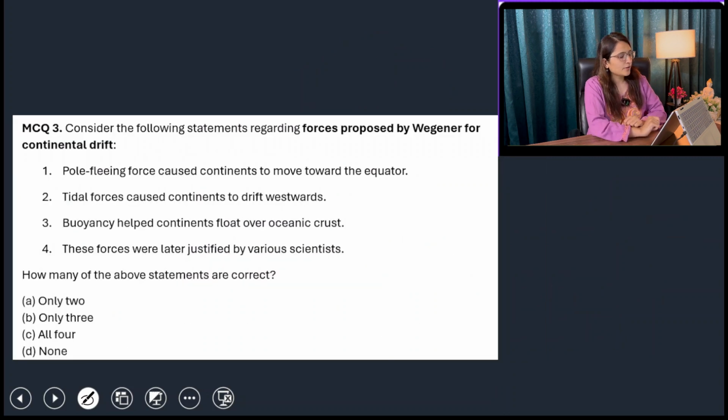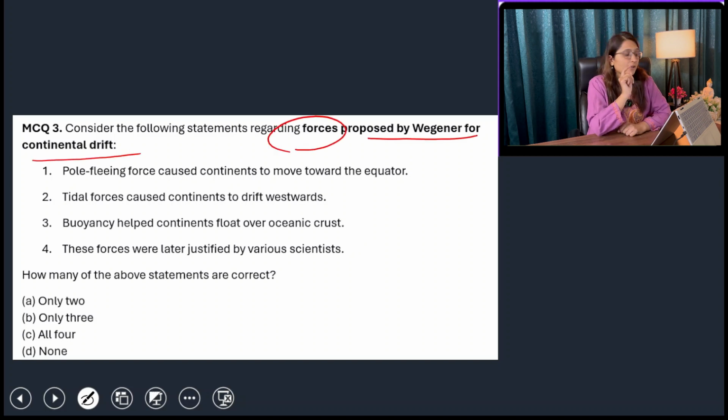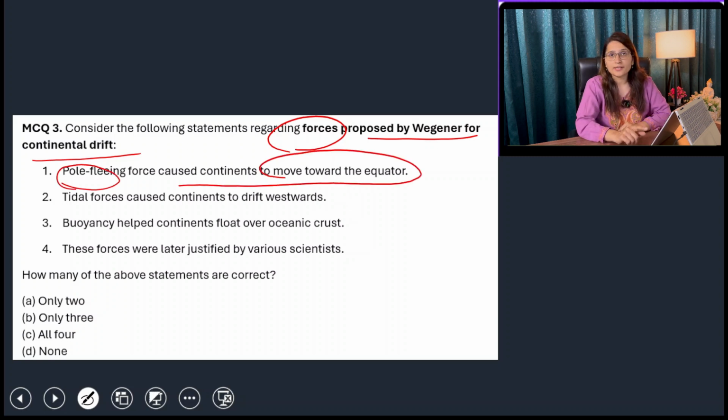Next: consider the following statements regarding forces proposed by Wegener for continental drift. Number one, pole fleeing force caused continents to move towards the equator. Yes, as it was present near the South Pole, because of the rotation of the Earth, the pole fleeing force was there. The name itself explains that it is basically flying away from the poles towards the equator. Yes, statement number one is right.